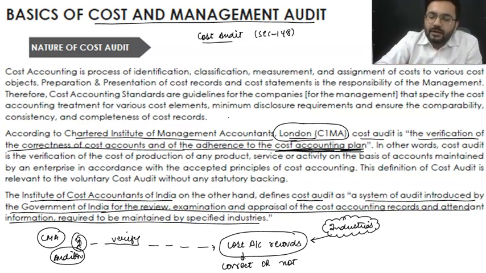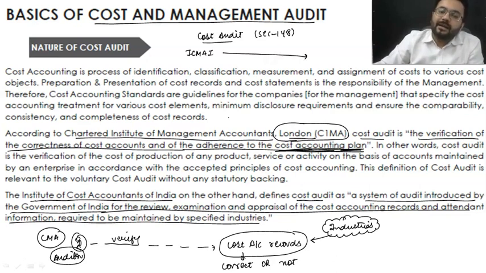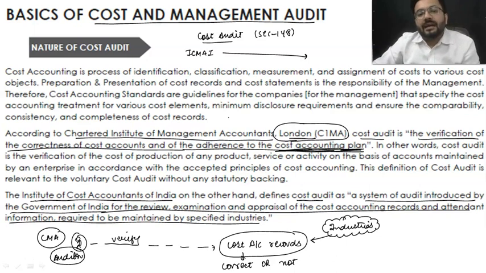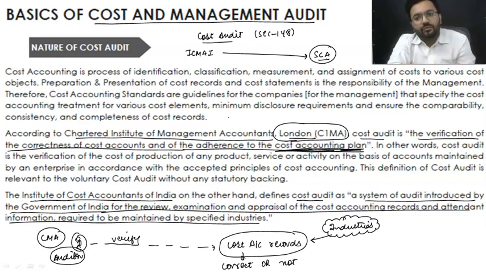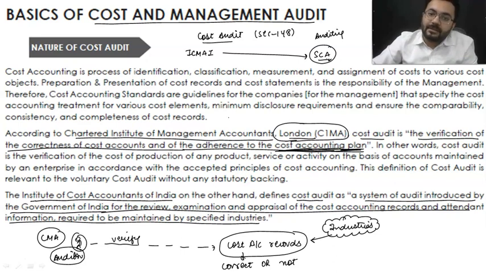So the Institute thought that it should help them and provide a guideline. This was in the mind of ICMAI. What the Institute has done is develop SCA, Standards on Cost Audit, or Standards on Cost Auditing. Here the Institute has clearly designed these standards, and you have to follow them. Just like you have your accounting standards and cost accounting standards, these are standards for auditing purposes only.